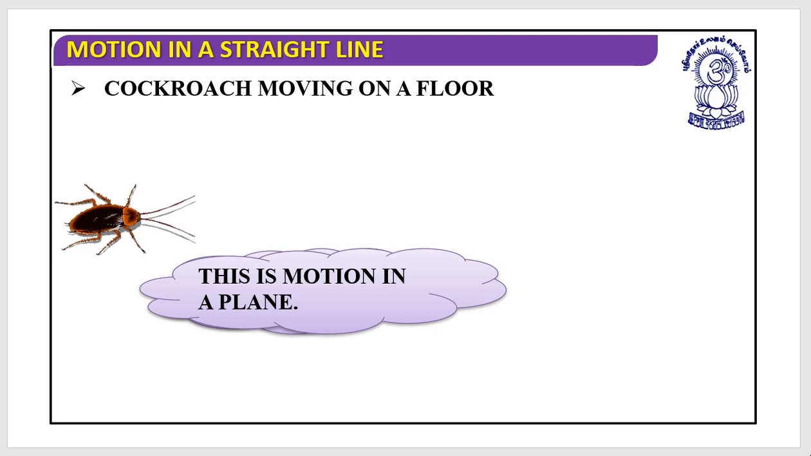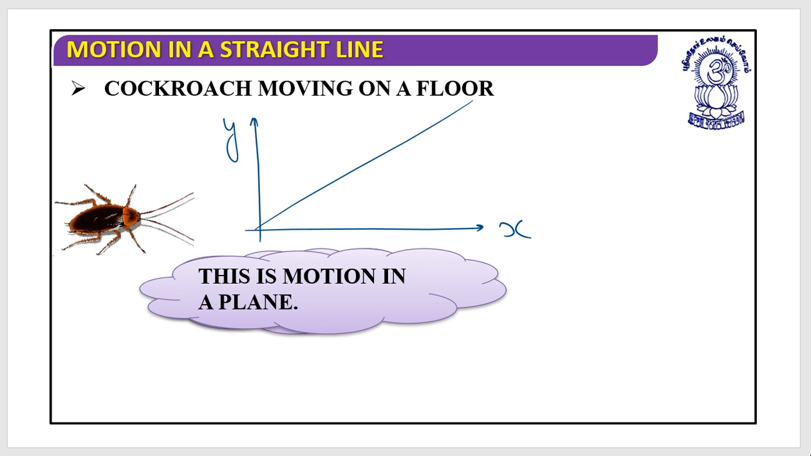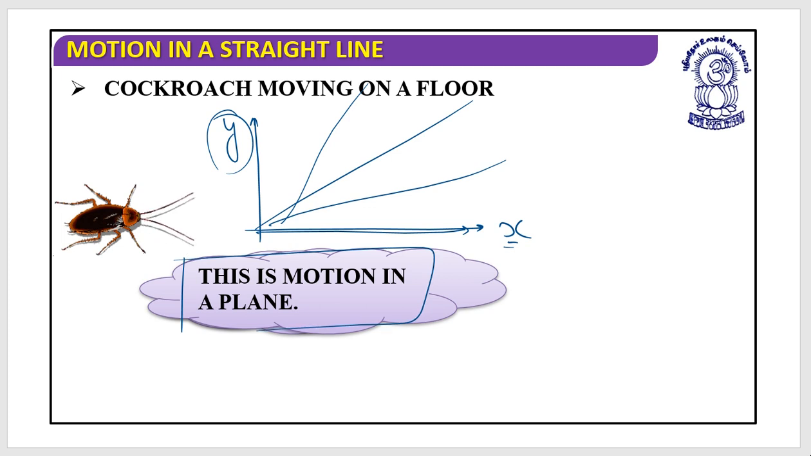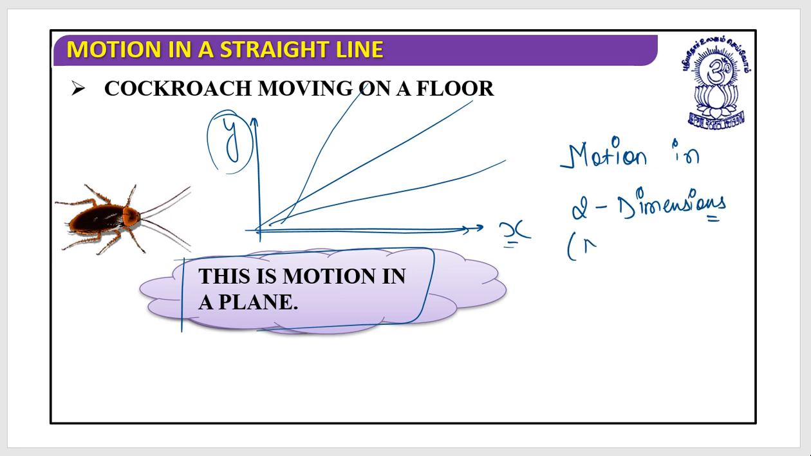This is quite possible that, let's suppose this is x, this is y, and this can move like this, like this, like this. It is its wish where to go. Yes, you can consider this as an x dimension and this is y. This is a plane. This is motion in a plane. Or rather I should write it like it's a motion in two dimensions. Motion in two dimensions. This is motion in 2D.